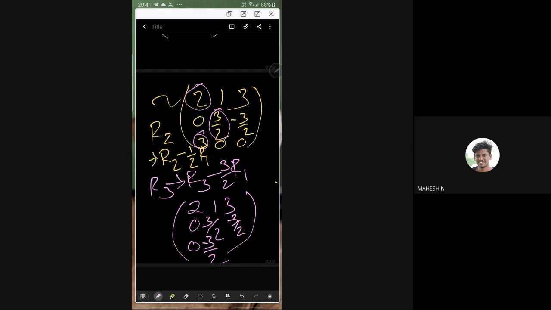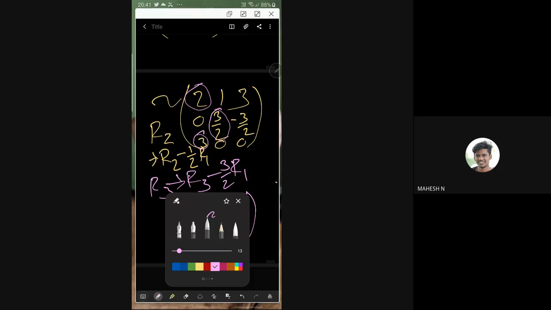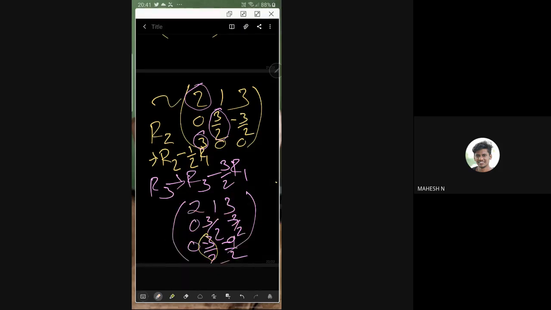And if you take 3 by 2, you are getting here 9 by 2, minus 9 by 2. Yeah, I'm getting minus 9 by 2. So now I have to make this minus 3 by 2 0. Which minus 3 by 2? This minus 3 by 2 0. So how could that be done?